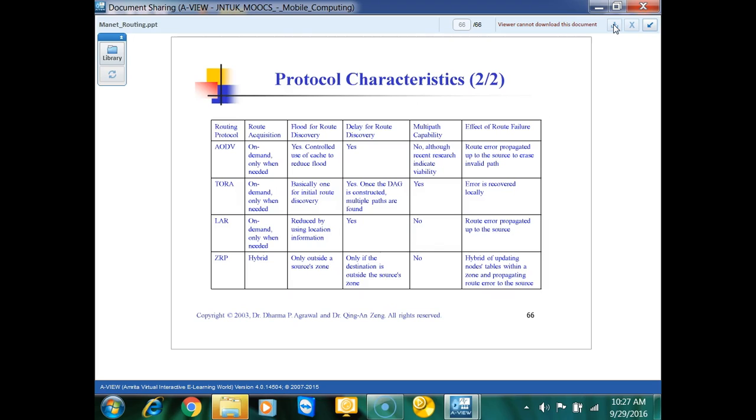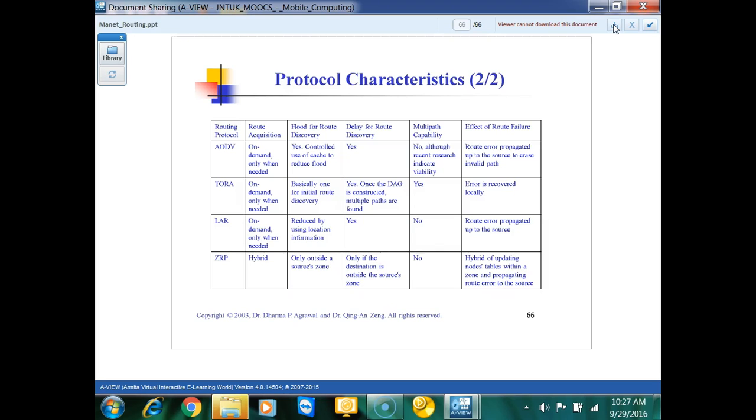I'll just show you the next one, to show you the difference between DSR, DSDV and AODV. I will share the path.